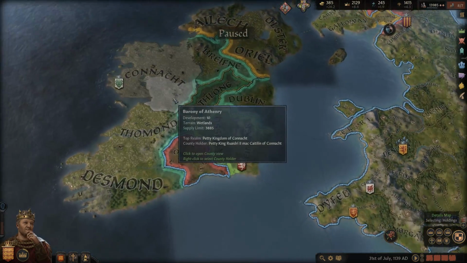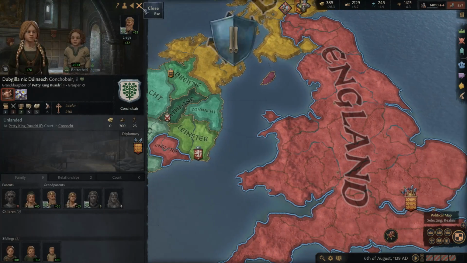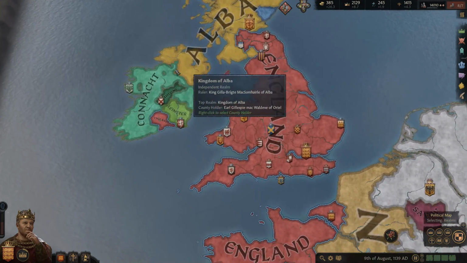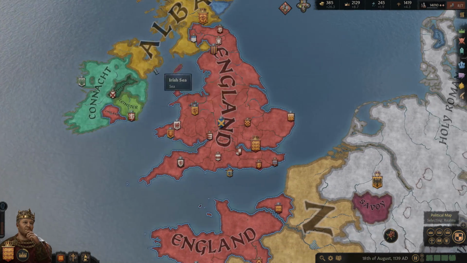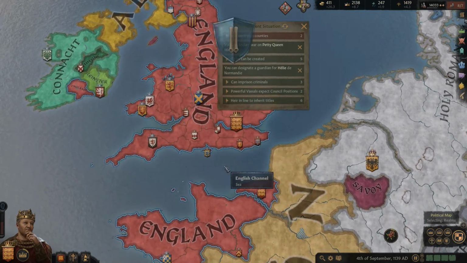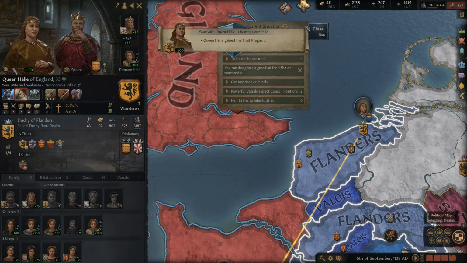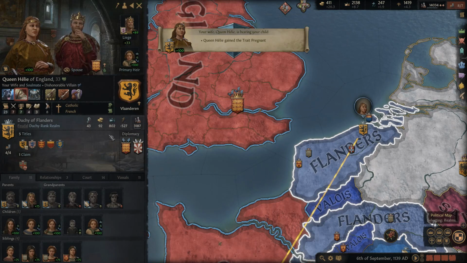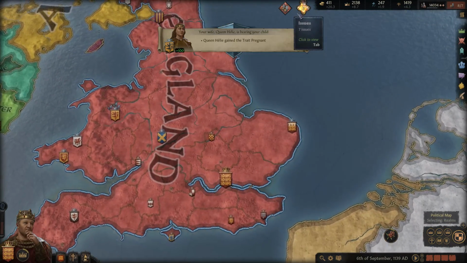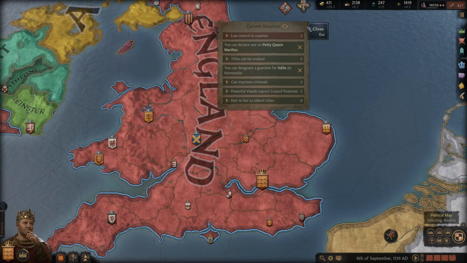We got a good chunk of money we might want to spend. Did he accept our marriage yet? He did. Okay, so Adam is already set to marry the, what is it, Petty? Yeah, the Petty King's daughter. Okay, so very good marriage there. And we might have another son here soon. Ailey is pregnant again. All right, excellent. So we'll have another child here. We'll have to see how that's going to be changing things up. It's really going to depend on whether that's a male or a female child.